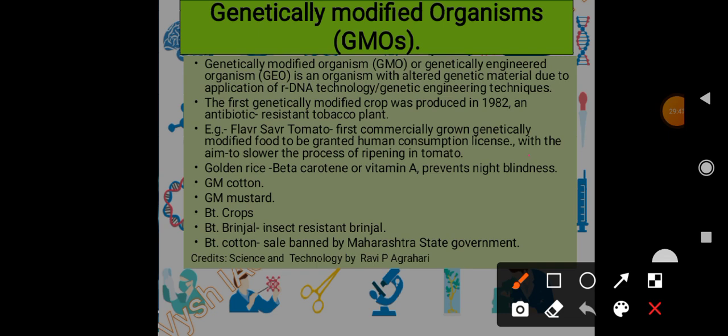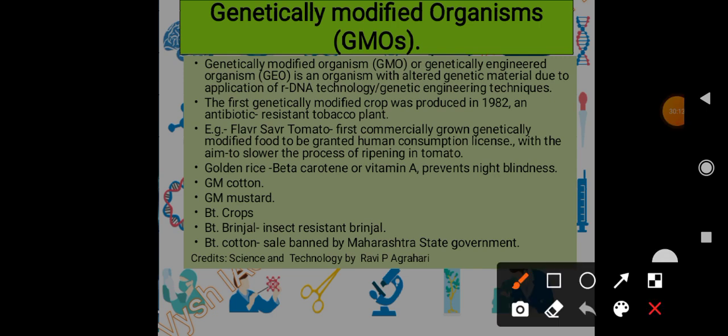in 1982. It was an antibiotic resistant tobacco plant. And then Flavr Savr tomato, I hope this pronunciation is correct. It was the first commercially grown genetically modified food that was granted a license for human consumption. Its aim was to slow the process of ripening in the tomato, right?